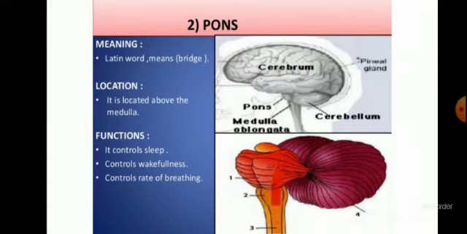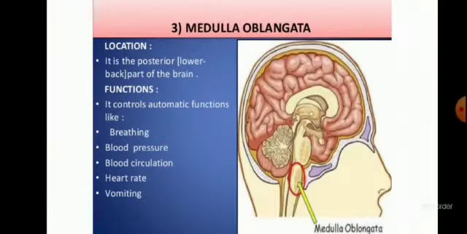The third part of the hindbrain is the medulla oblongata, and it connects the brain to the spinal cord. The main function of the medulla oblongata is that it connects the brain with the spinal cord. As you can see, it is present near the brain stem. In the picture, the part inside the red circle is the medulla oblongata.